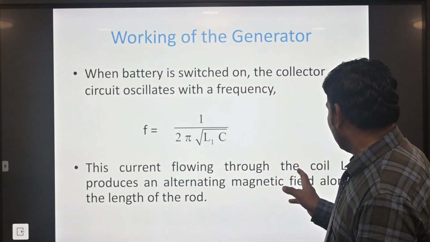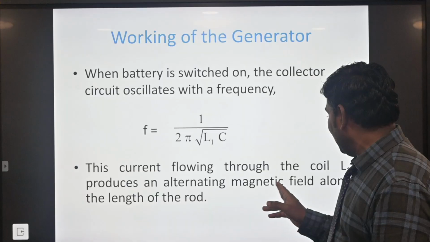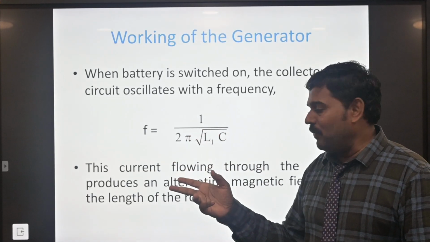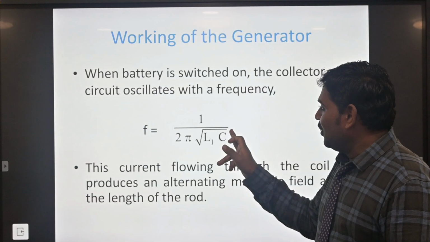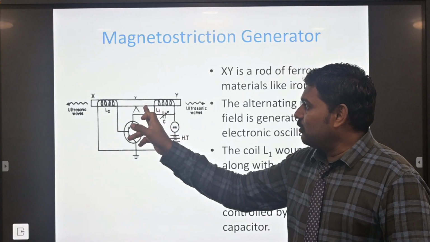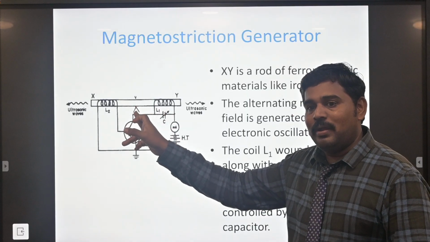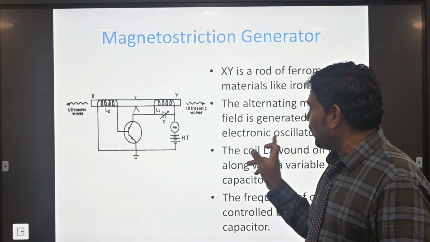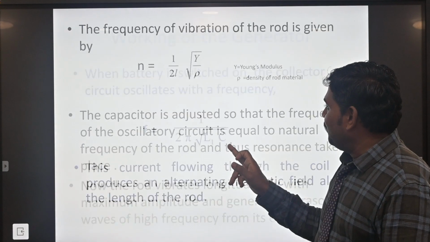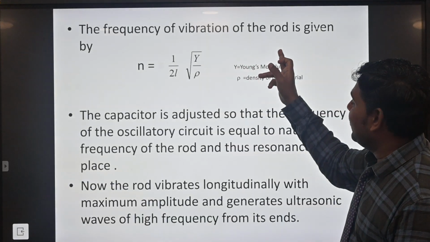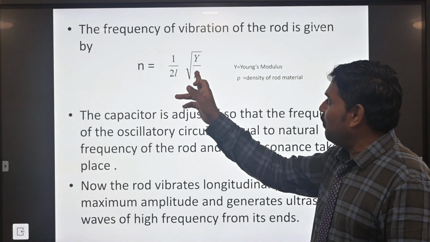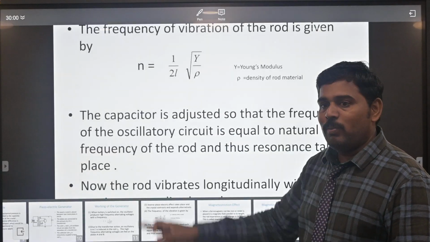The current flowing through the coil L1 produces an alternating magnetic field. The ferromagnetic material also produces the magnetic field alternately along the length of the rod, X and Y. Placed at the bottom of the plane, it will produce the range of ultrasonic waves. Depending upon the length of the rod, it will produce a larger range of frequencies. The frequency of vibration is the second part, the vibration method. Therefore n equals 1 by 2l root of Y by p, where Y is also Young's modulus.